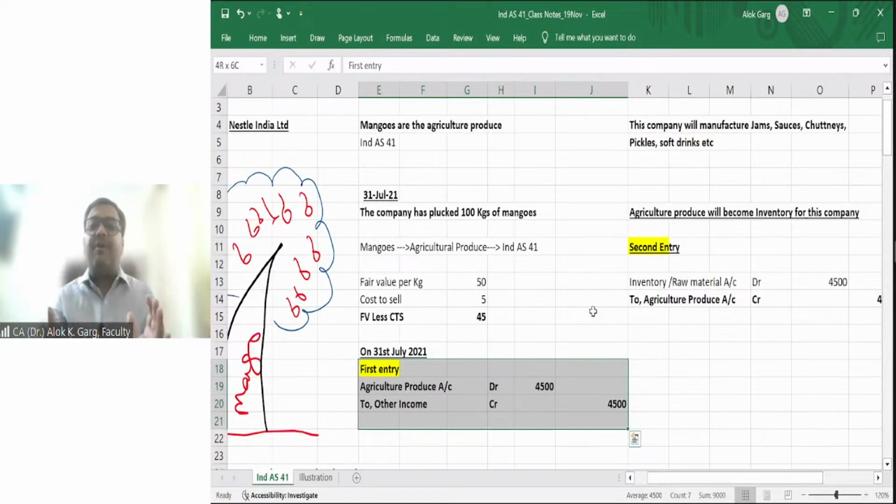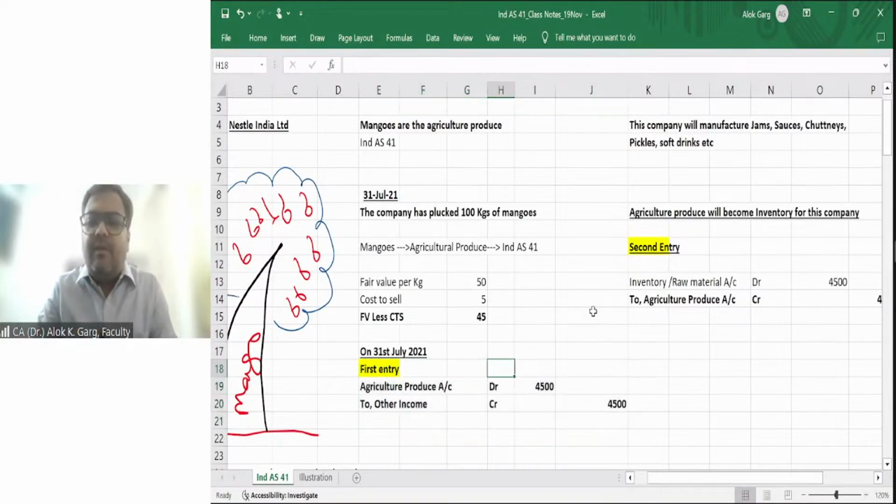Only at that point of time you need to recognize agriculture produce. You need to measure agriculture produce on the basis of fair value less cost to sell, and pass an accounting entry. Immediately, the next entry will be this agriculture produce will be credited and inventory is going to be debited, right? This is how this accounting has to happen.